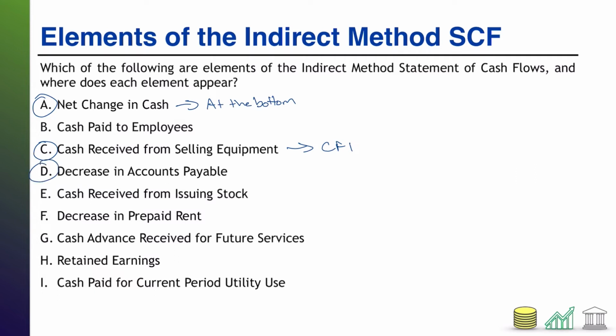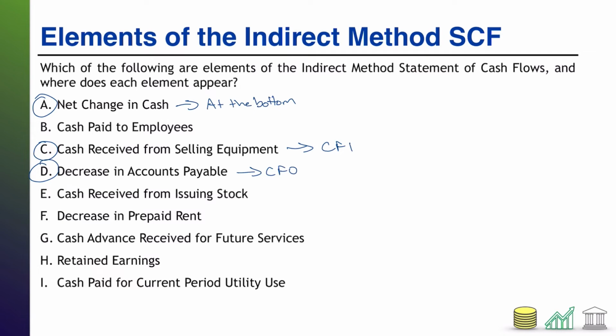D, decrease in accounts payable. This would show up in the indirect method statement of cash flows. It's going to show up in CFO as an adjustment to net income. When your accounts payable goes down, it suggests that you paid off some suppliers.